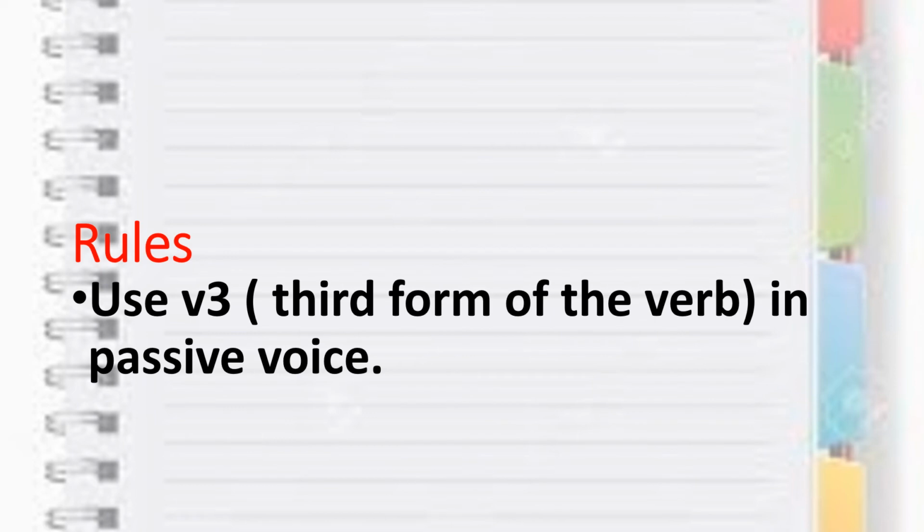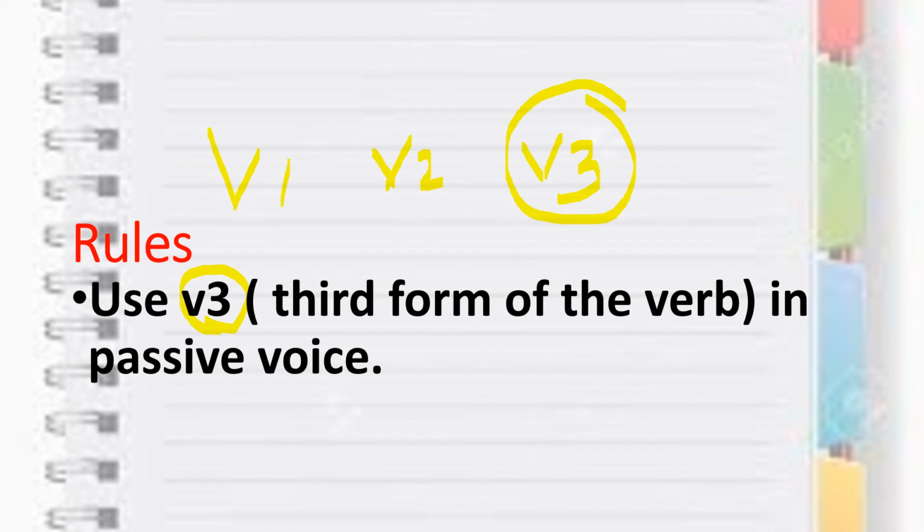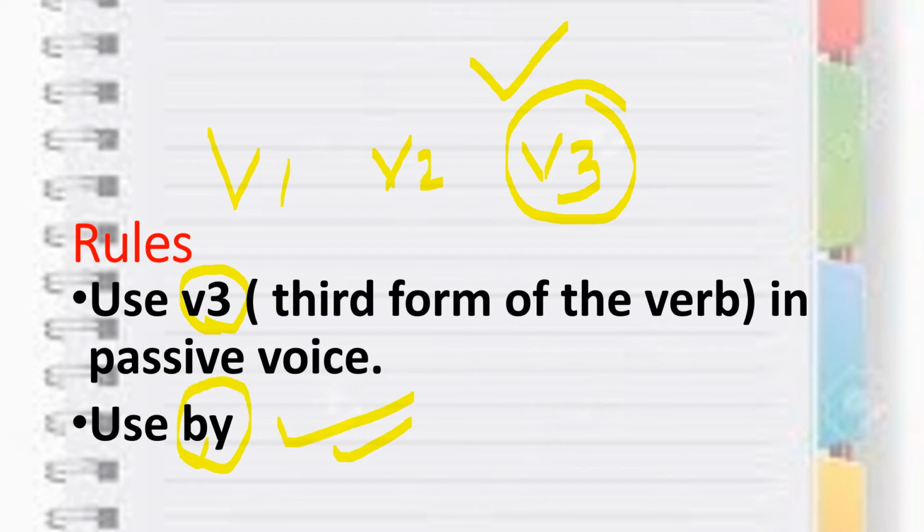Here we talk about rules when you are changing active into passive. The very first rule is the usage of the third form of the verb, which is very important. We know that we have V1, V2 and V3, that is the third form of the verb. When we are talking about passive voice, we need to use the third form of the verb, which will be common in any tense. Then use of by. So the third form of the verb and the usage of by are very important when you are changing active into passive.